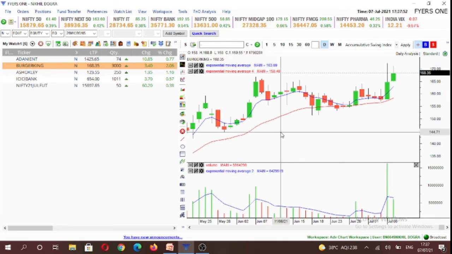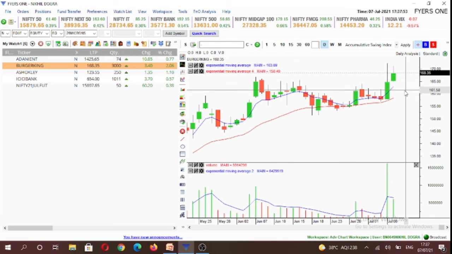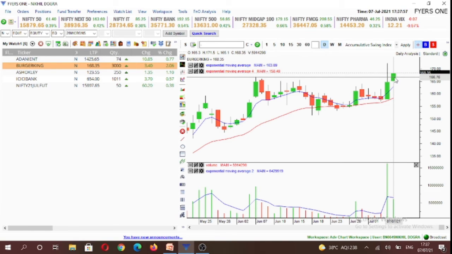Our next stock is Burger King. It's in an uptrend based on 5 and 20-day exponential moving averages. So above 171.6, we'll look for a buying opportunity with a normal position size, and we'll look for selling opportunity below 165 with half a position size.